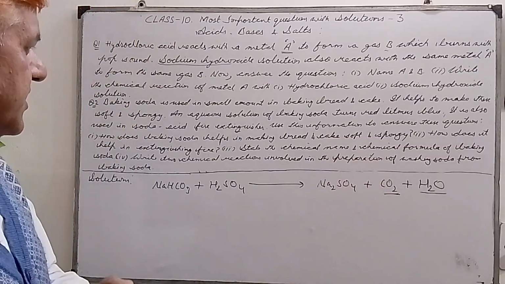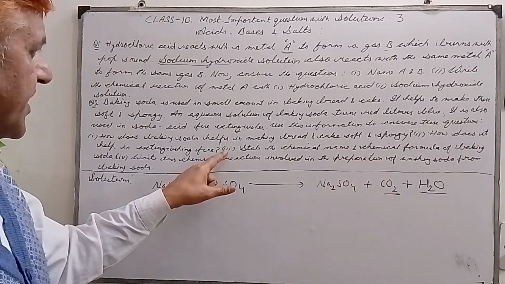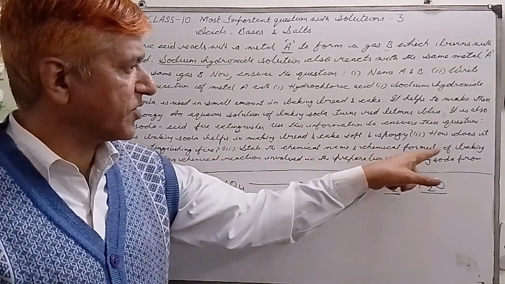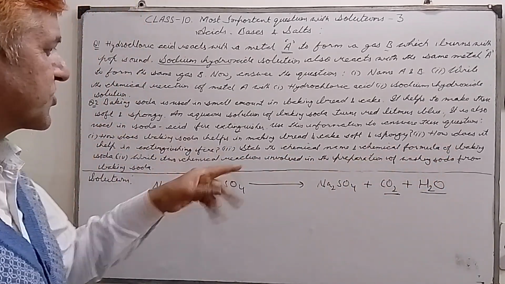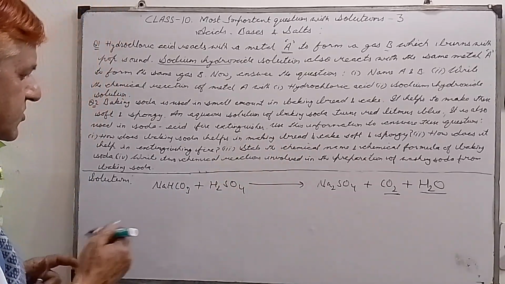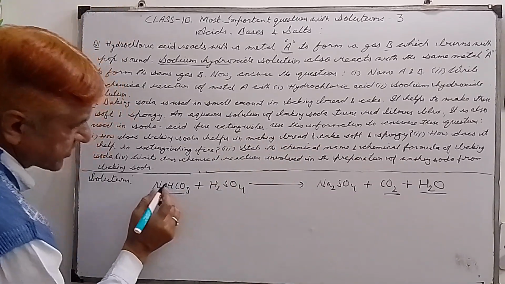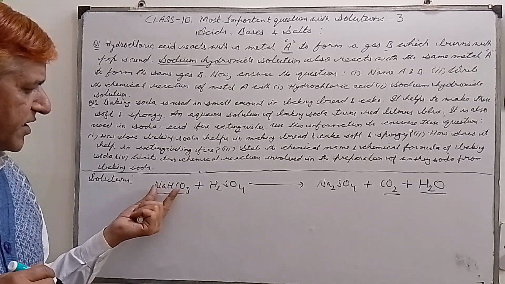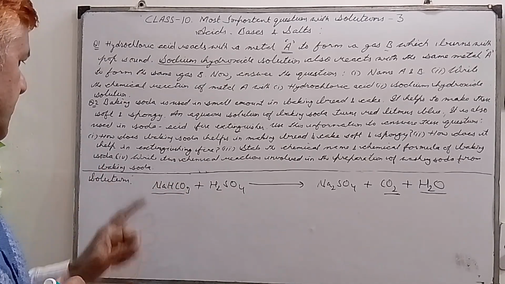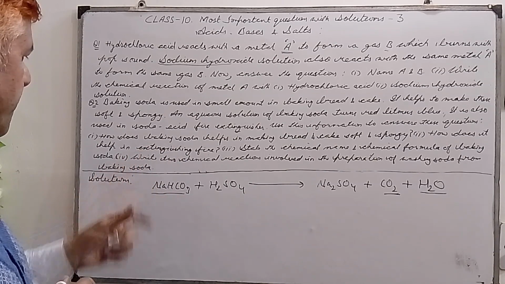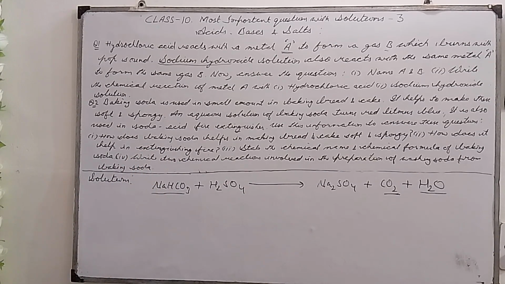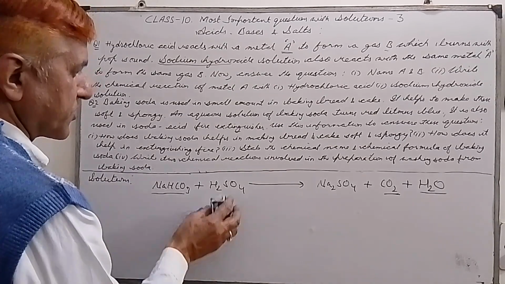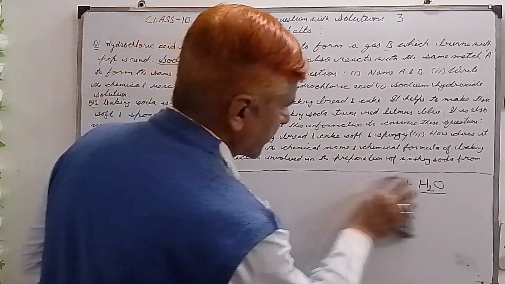Then our third part is, state the chemical name and chemical formula of baking soda. The chemical name of baking soda is sodium bicarbonate, or sodium hydrogen carbonate, and its formula is NaHCO3. This is the answer of third part. Then we have the fourth part. Write two chemical reactions involved in the preparation of washing soda from baking soda.